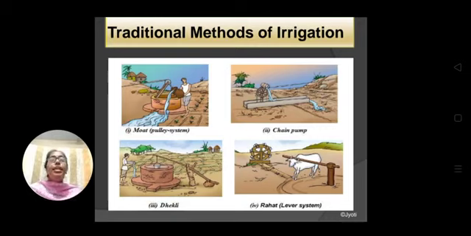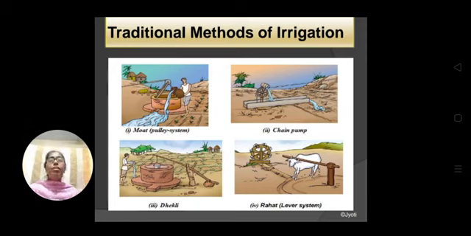The next is the dhekli. I have also seen this in my childhood. In the dhekli, there is a log, and at one end of the log there is a big stone or some heavy material attached. The person who will pull out the water from the well has to tie a bucket or any container to the other end of that log, and then put the bucket in the water.